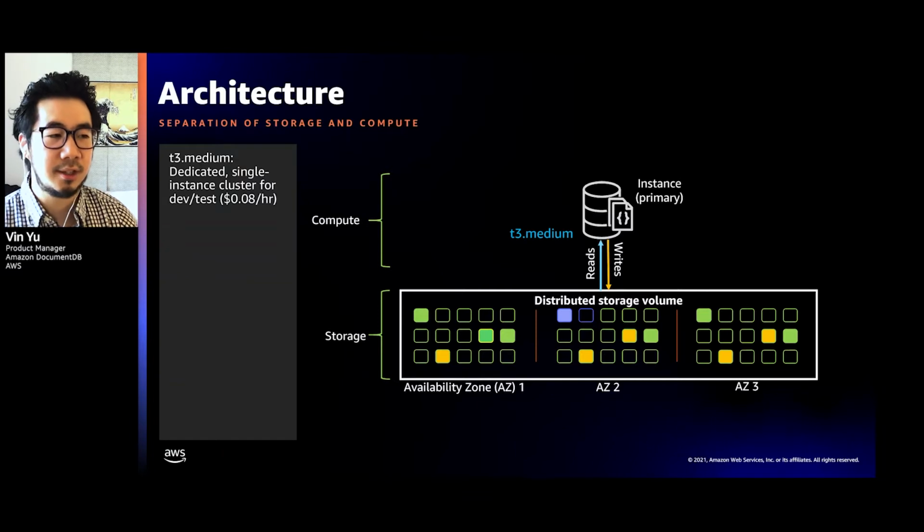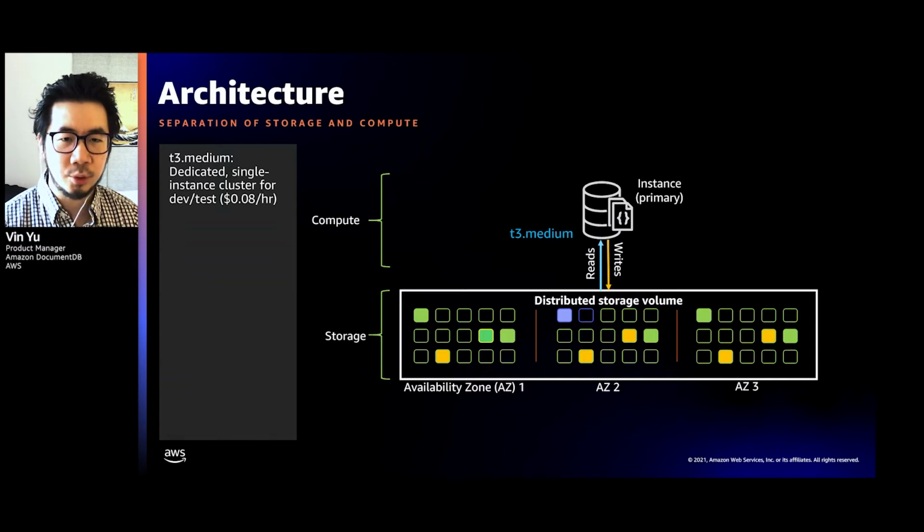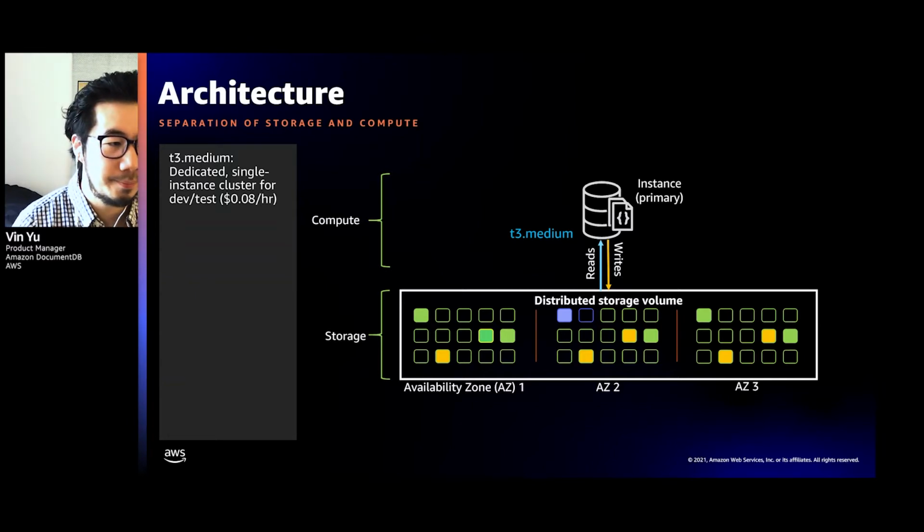Let's say I need to scale this instance up. Because this instance is not data bearing, and you can see that the storage is decoupled, I can easily replace this instance, let's say with an R5 large, and it'll be ready to go in minutes. I didn't have to move any data, and so this process is fairly quick.